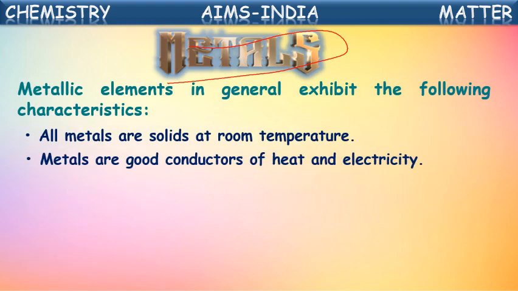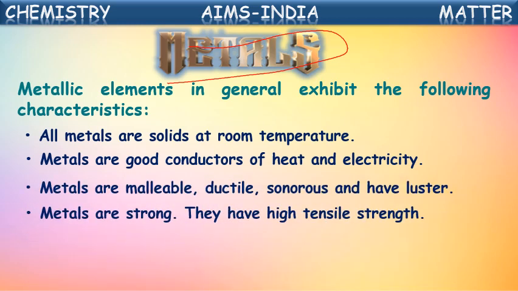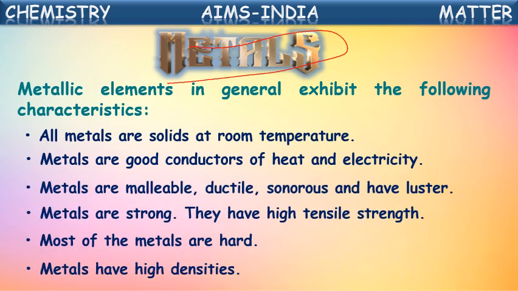Metallic elements in general exhibit the following characteristics. The elements which have these six properties, or these six characteristics, are said to be metals. Let us see what those are. All metals are solids at room temperature. Generally, what are the characteristics of metals?